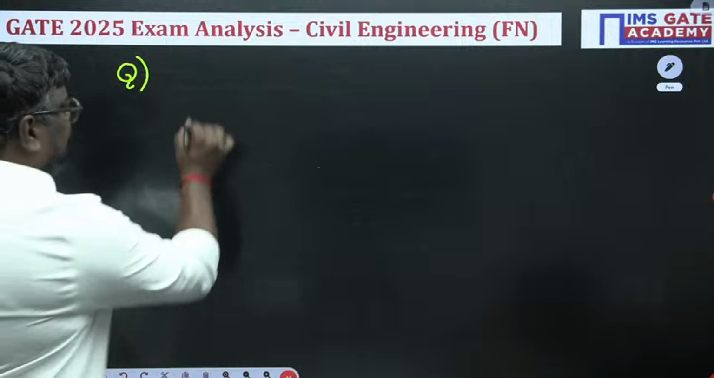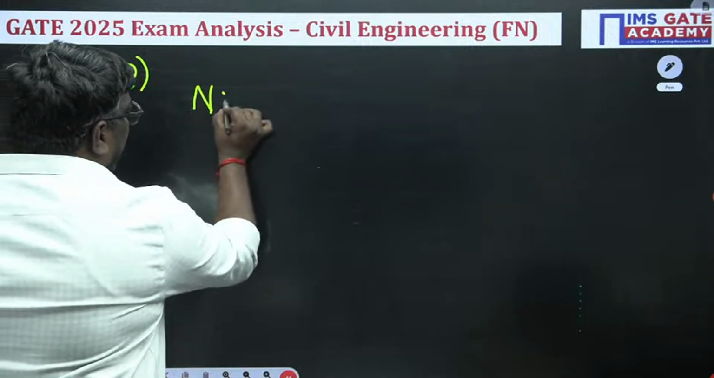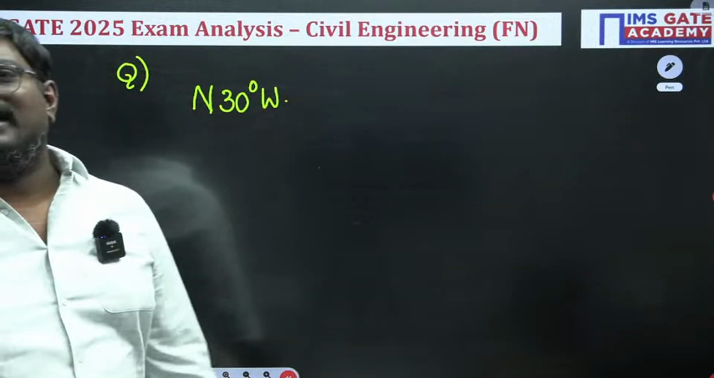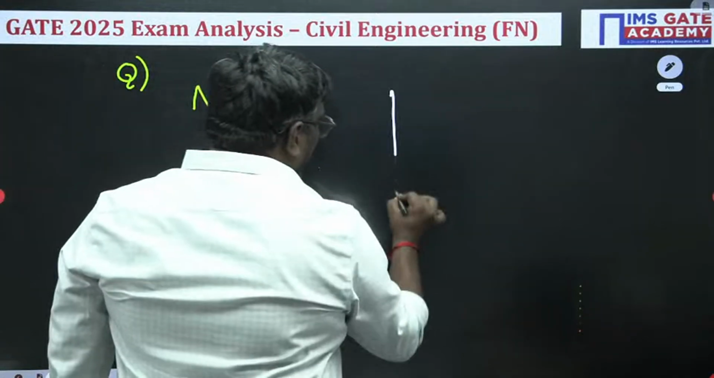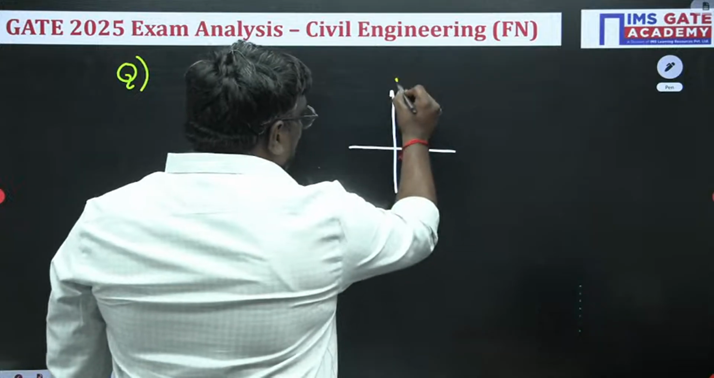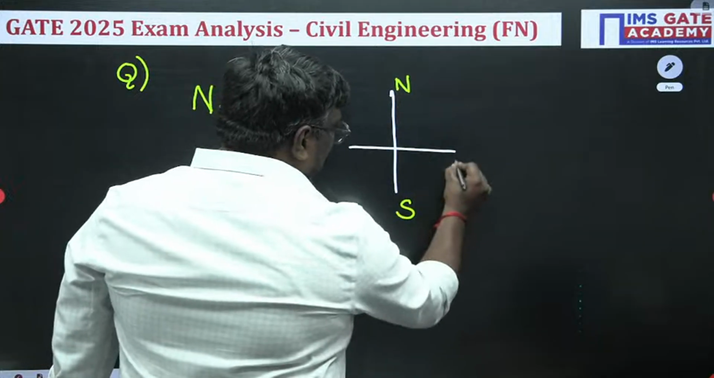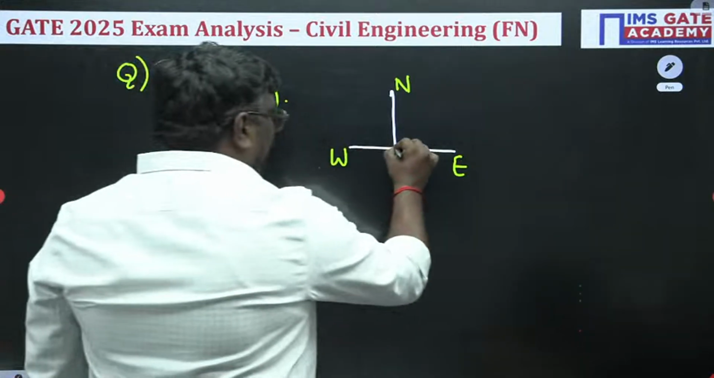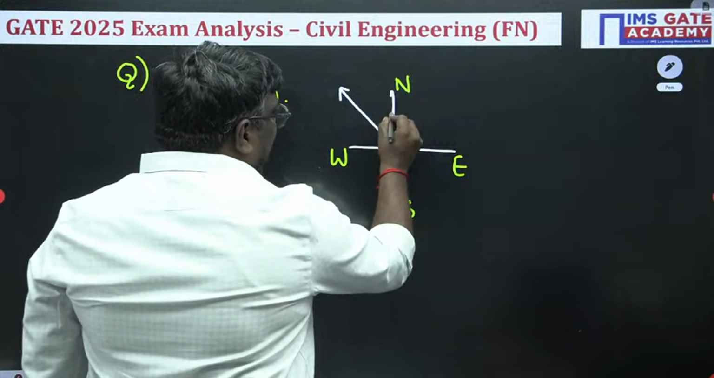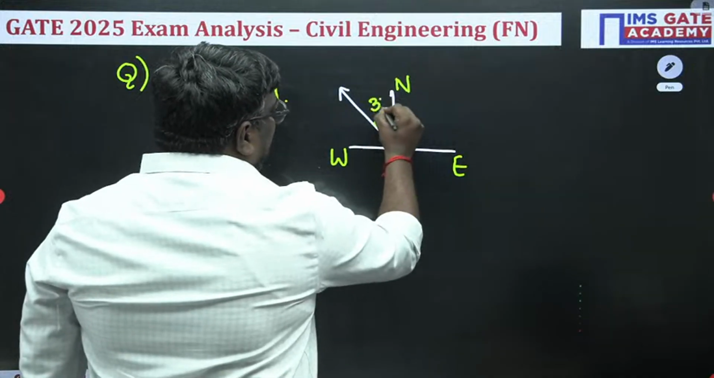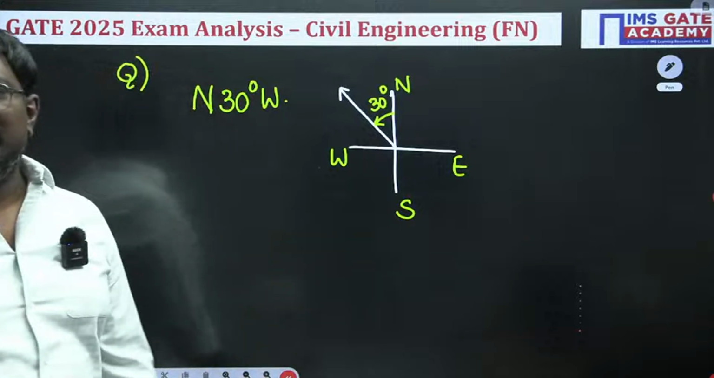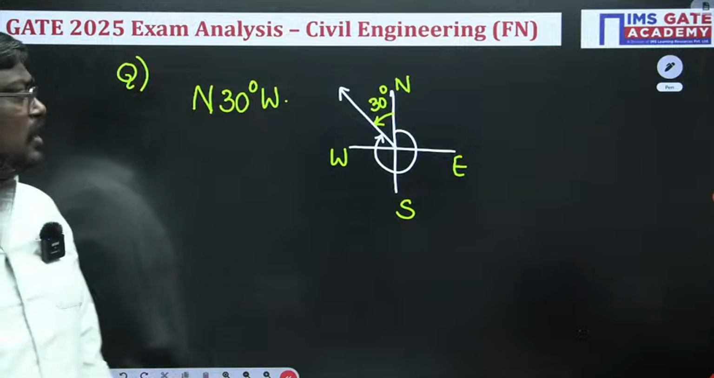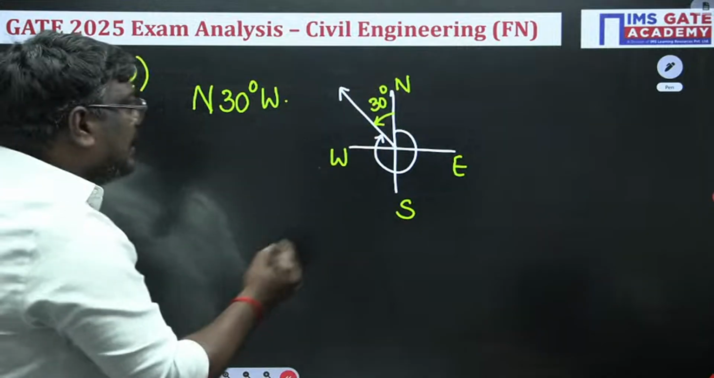Now, this is a common question we have discussed in surveying, sir. They have given north 30 degrees west, and they have asked for the bearing, whole circle bearing or azimuth. Now, my dear students, suppose this is north, this is south, this is east, and this is west. What is the angle here? It is given north west, and this is 30 degrees. So what is the whole circle bearing or azimuth, my dear students? 30 degrees here. What is the total bearing, sir?